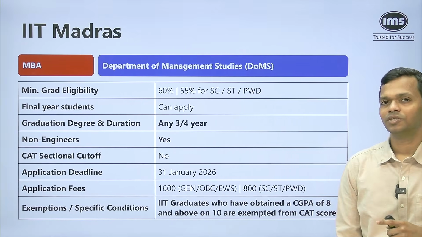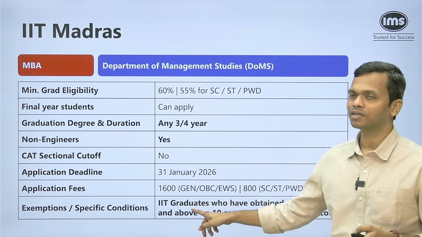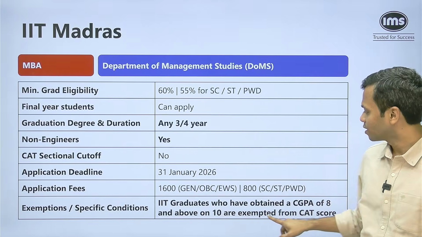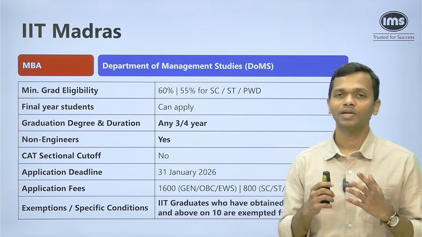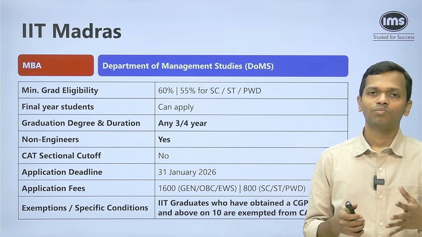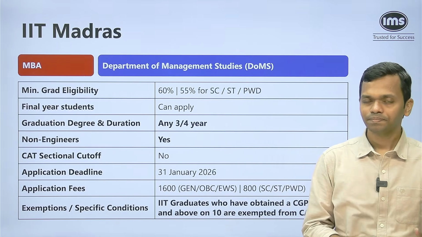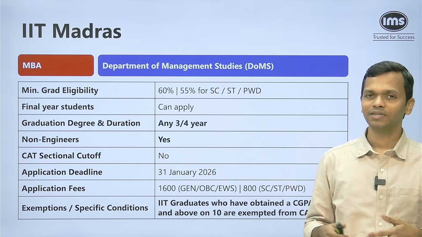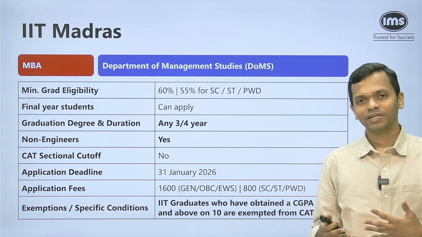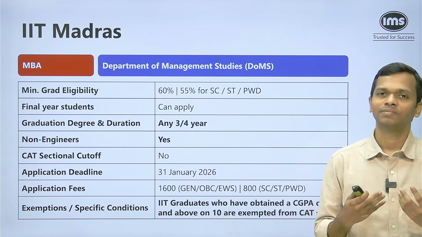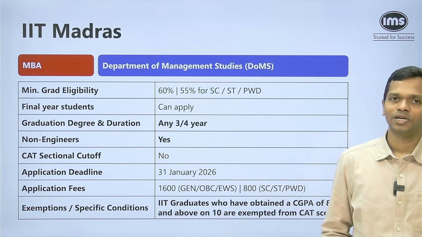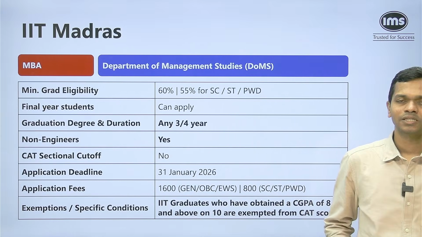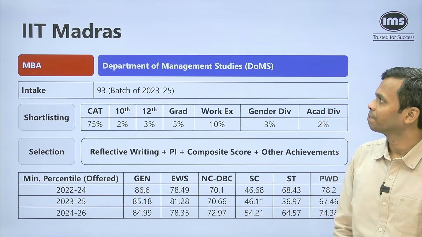And any specific exemptions? Yes. IIT graduates who have obtained a CGPA of 8 and above on 10 are exempted from CAT score. So if you're an IITian and you have scored more than 8 GPA out of 10, then you don't need to have a CAT score, which basically means that even if you have not taken the CAT, that's completely okay. If you have taken CAT, that's fine, but if you have not taken it, that's okay. You can apply to IIT Madras even without having a CAT score if you are an IITian with 8 plus CGPA. So that's an interesting thing.